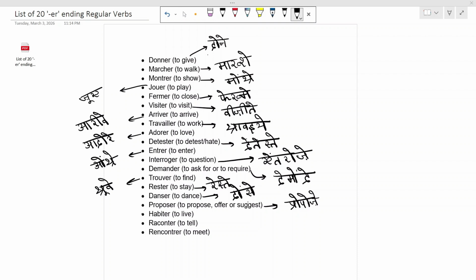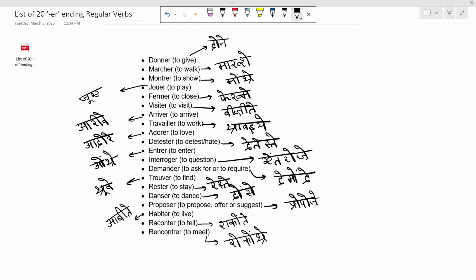The next verb is habiter. This is raconter. And this is rencontrer. Habiter means to live.